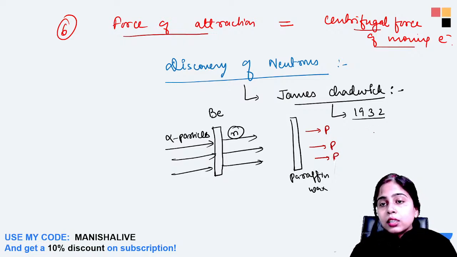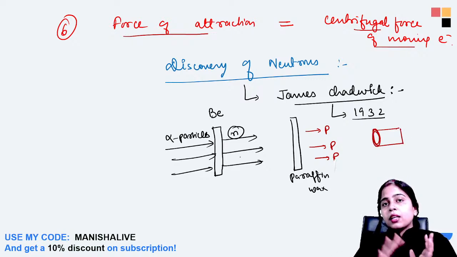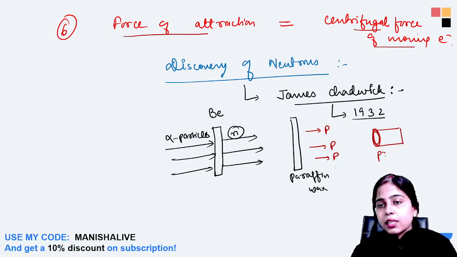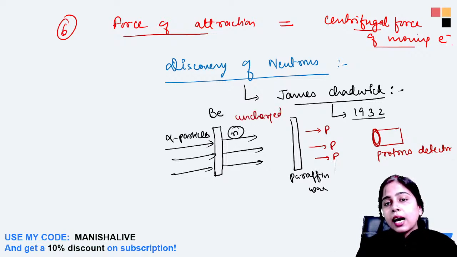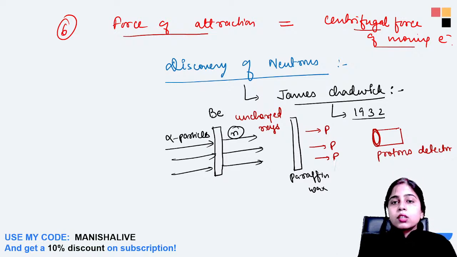The detector was placed where the rays were coming. This was the proton detector, and it detected the protons, but it was seen that some uncharged rays were also coming out.